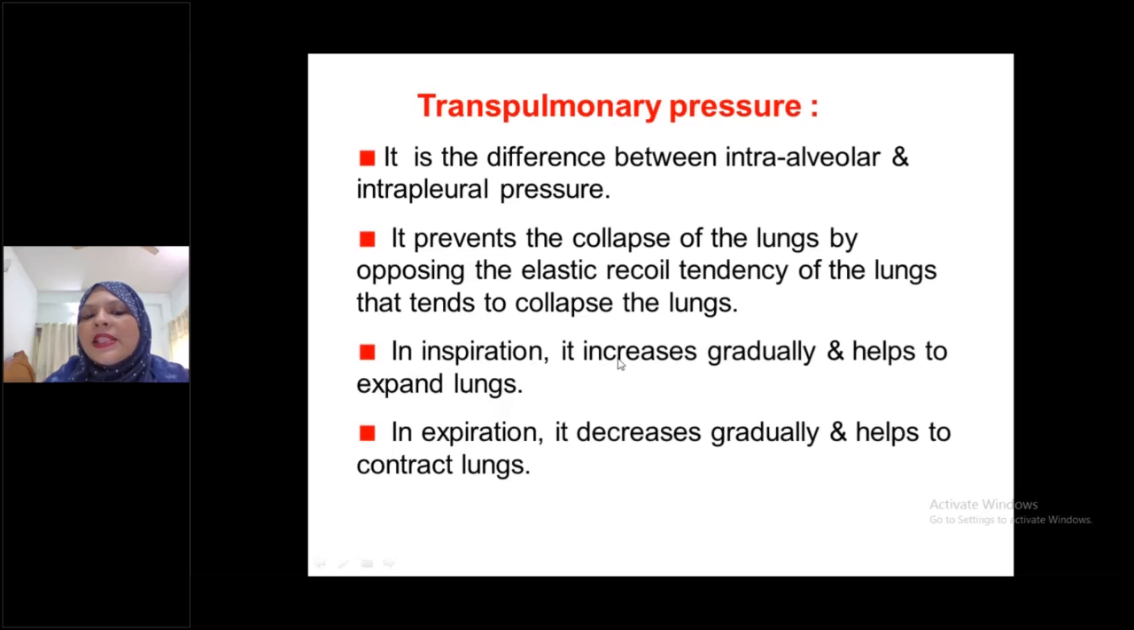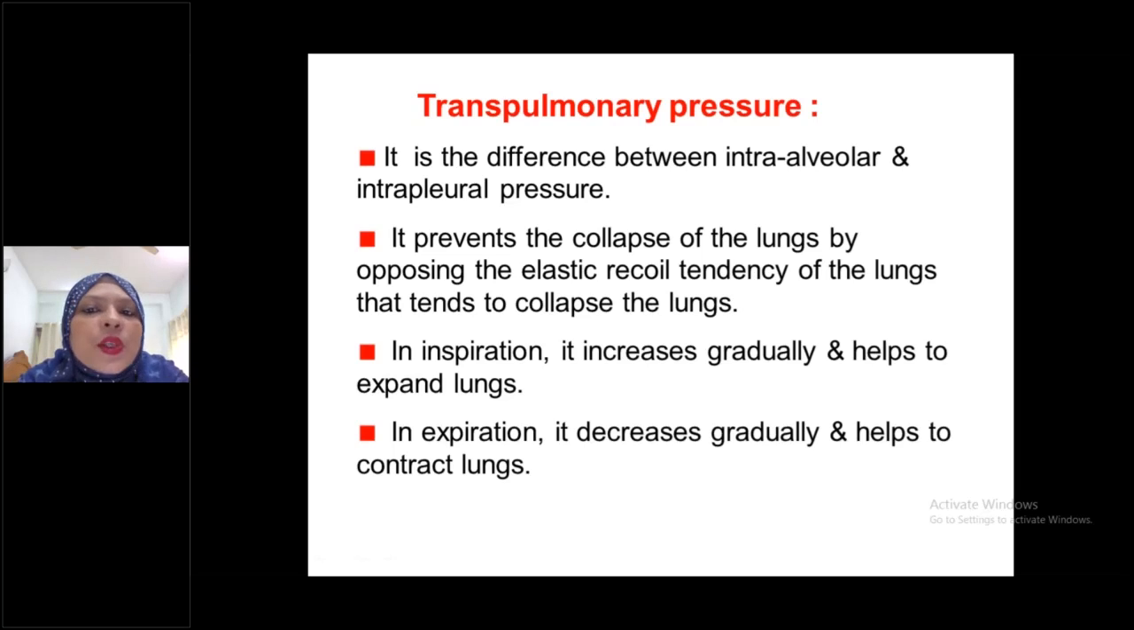Okay, in inspiration it increases gradually and helps to expand lungs. তাহলে দেখো, during inspiration transpulmonary প্রেসারটা কি হবে? Gradually increases and helps to expand lungs. This is a very important MCQ question. In inspiration transpulmonary pressure increases gradually and helps to expand lungs, and in expiration it decreases gradually and helps to contract lungs. This is very important. Okay, this is transpulmonary pressure.